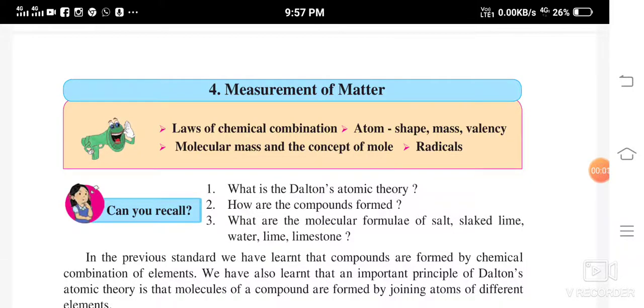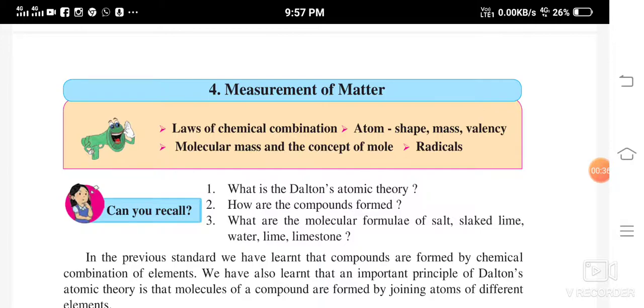Friends, let us start this new lesson, measurement of matter. In this lesson you are going to study about laws of chemical combination, then the atom, that is shape, mass and valency. So you are going to study the shape of the atom, the mass of the atom and the valency, molecular mass and the concept of mole. Then you are going to study radicals.